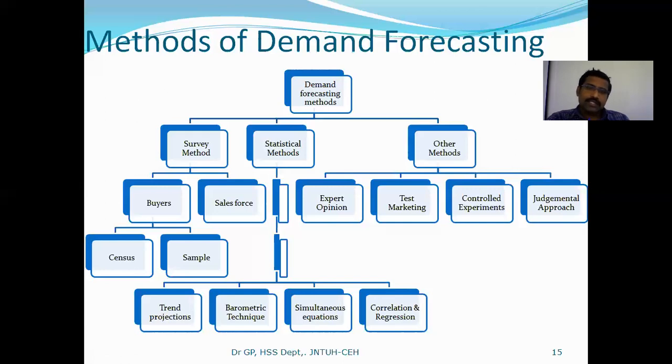Next one is simultaneous equations. In this particular simultaneous equations method, whatever the factors influence the purchase decision, demand of the product, all the factors will be considered and different equations prepared, and by using these particular equations, they will forecast the demand.